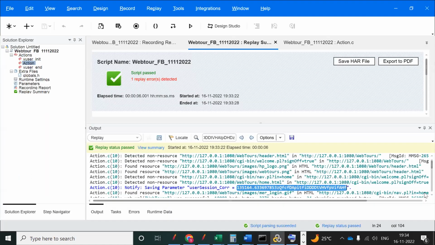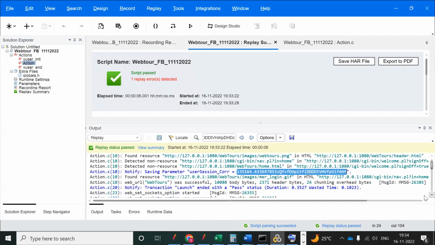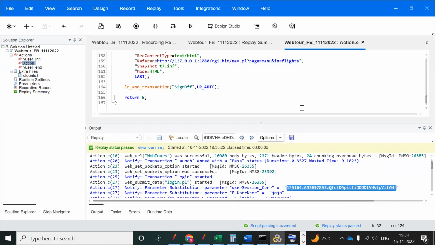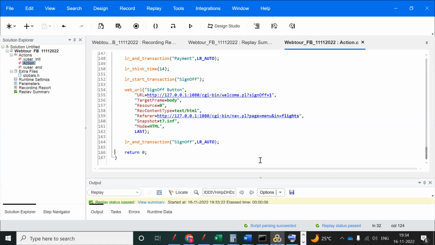So that is why we are doing this, and you can observe I replaced it with the parameter substitution also. Parameter substitution, user section core value. Means where the dynamic value is placed, it is changing to the new value. See, because we are capturing through boundaries. So you can do multiple iterations also, your script will never fail. Got it? Okay, sir. So this is the way we can do correlation.